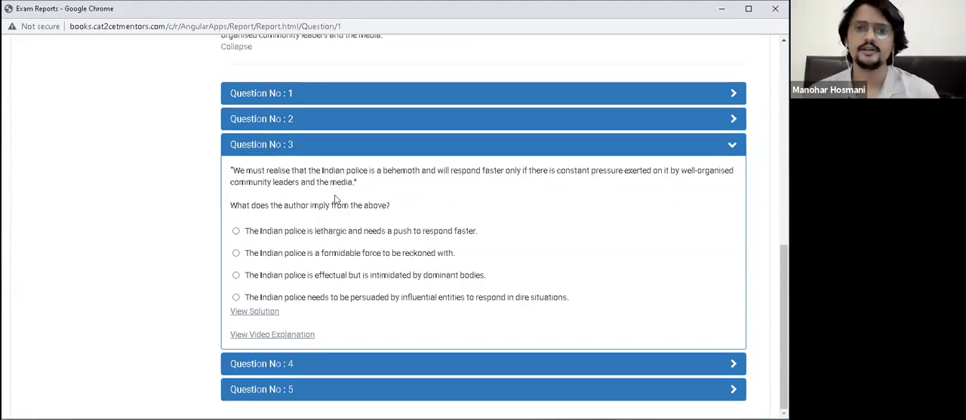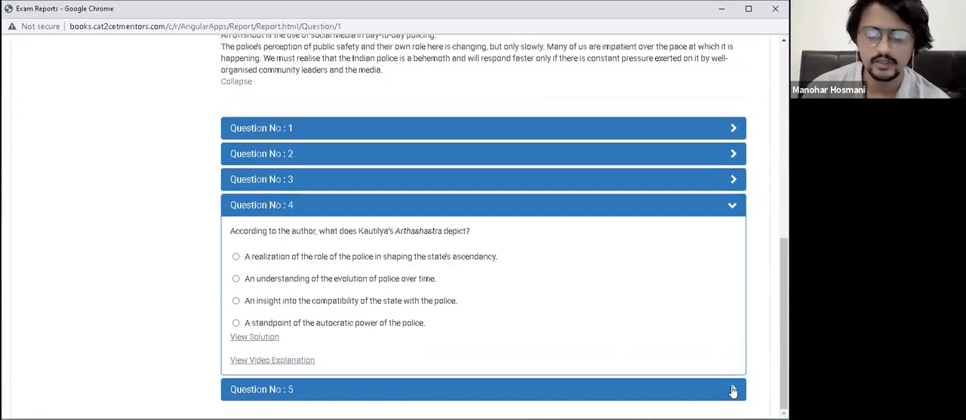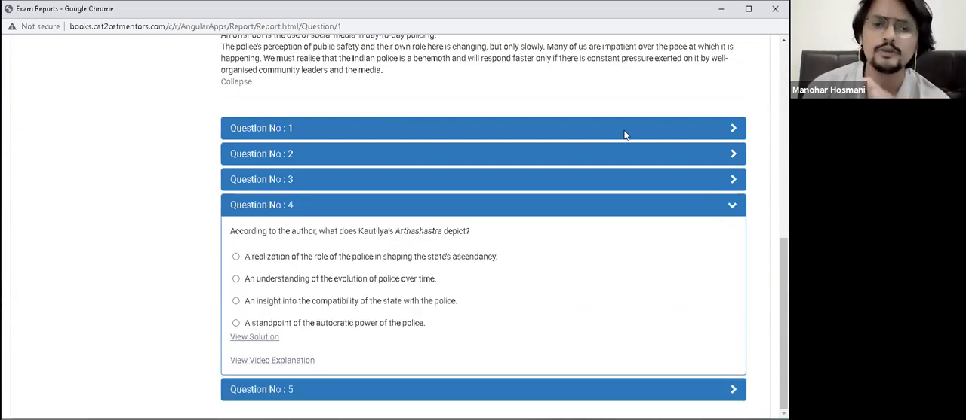We must realize that the Indian police is a behemoth and will respond faster only if there is constant pressure exerted on it by well organized. Okay, what does the author imply from the above? So this is also again not an objective question. It's a subjective question. Okay, so I cannot write it as that. According to the author, what does Kautilya's Arthashastra depict? Okay, what is the primary purpose of the author? If I had to categorize any question, it would be question 1, which would be even the closest thing to being objective. So I'll just write number 1.